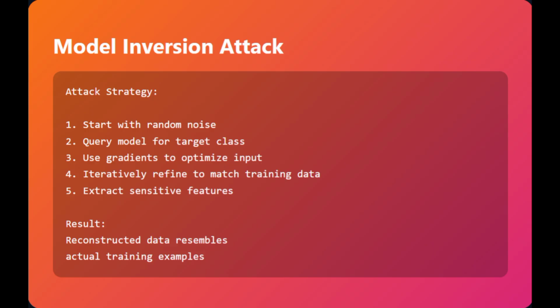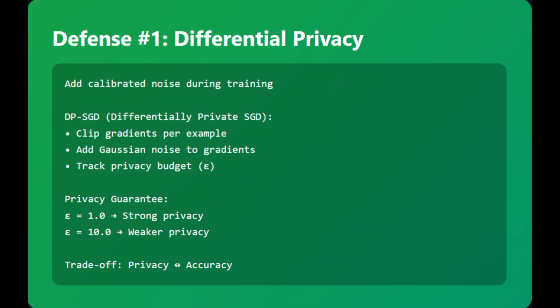Next, coming to the defenses for these attacks, the first one is differential privacy, where we have used stochastic gradient descent. During training, we clip gradients per example to limit individual influence, and then add calibrated Gaussian noise.